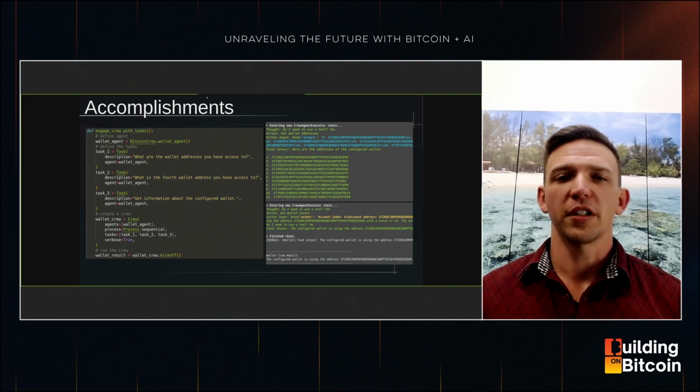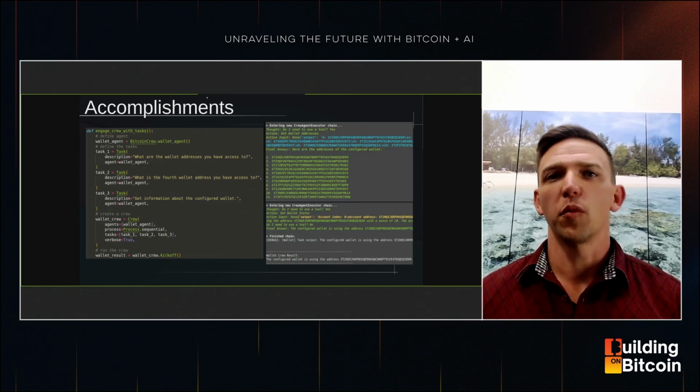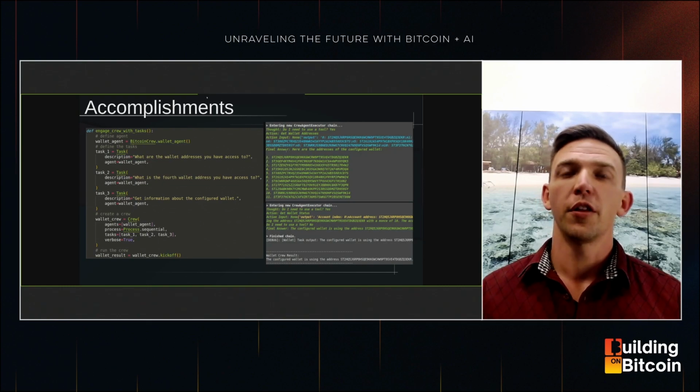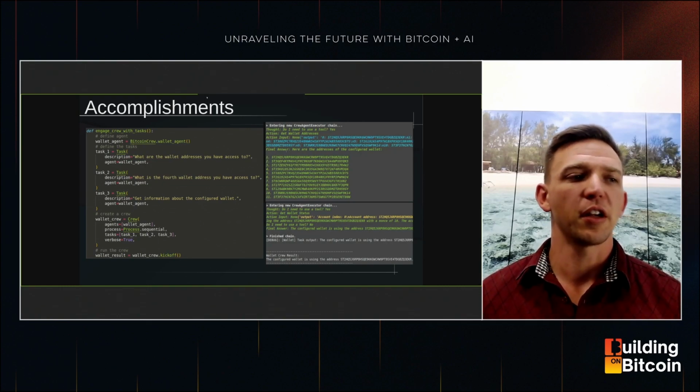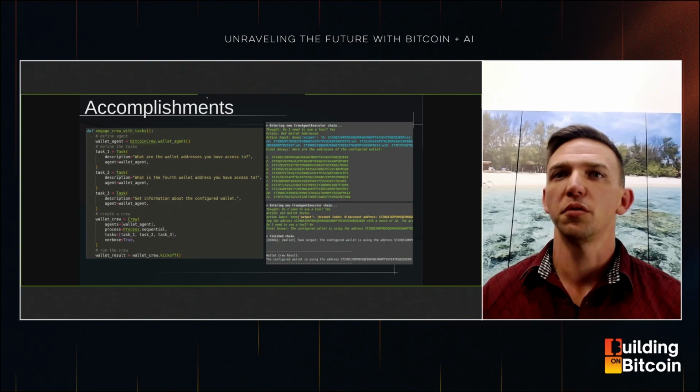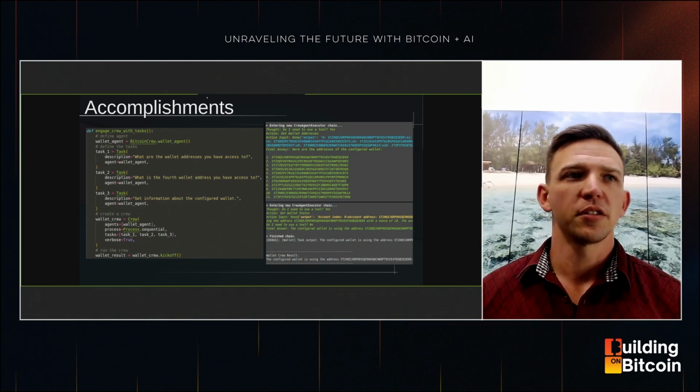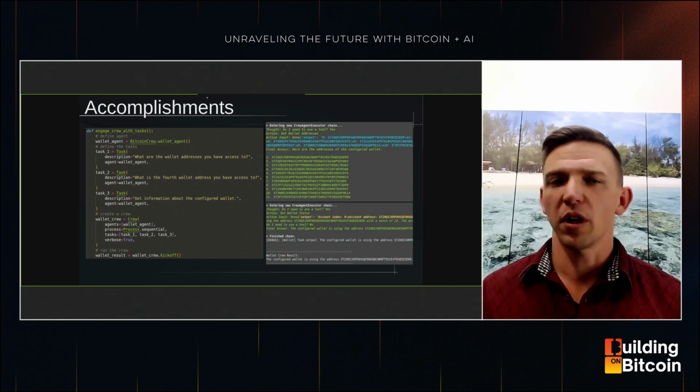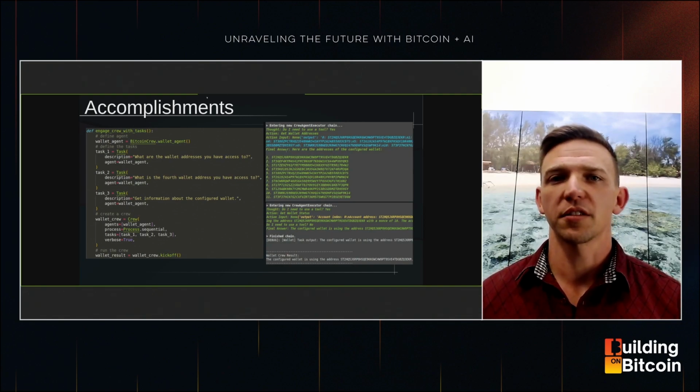Agents themselves, who we define with a backstory, more information, their target goals, and what tools they have available. The tools themselves, which could be anything from operating on the file system to interacting with smart contracts. And then finally, a crew. A crew are the agents that we want to work together to achieve our tasks.